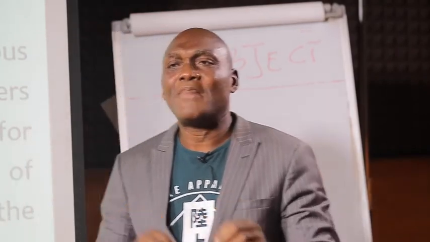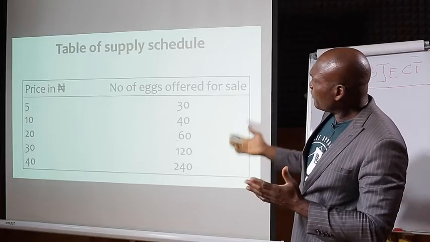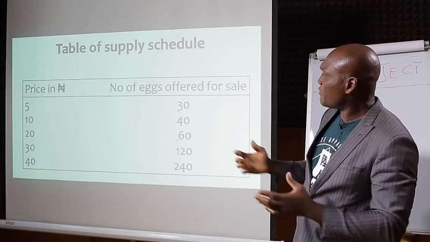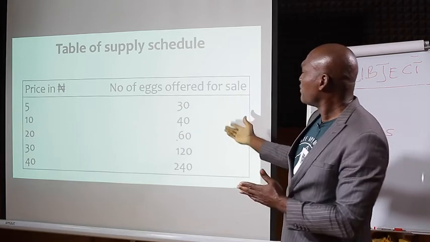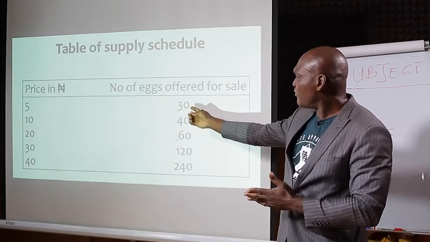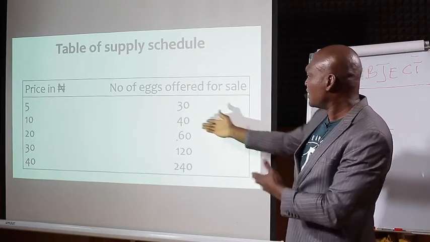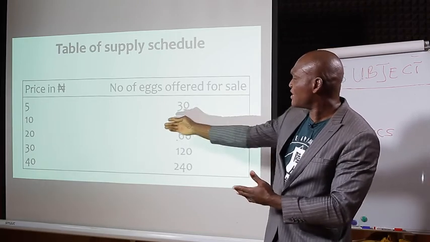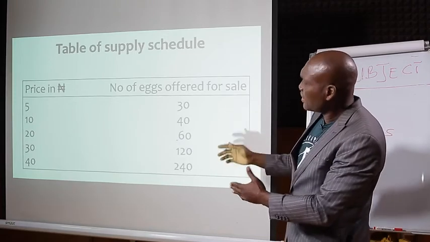So the difference between market and individual schedule is that individual is of a family. That's why we say individual. It is of a family, while market is about other households. Just like this table now, if we are talking about market schedule, as you have 30, you have other families. This is for one family. The next family may have, as the first family is buying 30, the next family is buying 40 or 25 or 20. Here they have 40, you will now have 30, you have 40, 45 or 50 as the case may be, and so on and so forth.